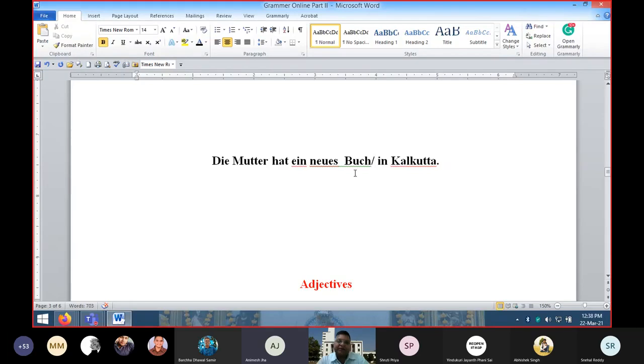So you want to say that the mother has a new book in Calcutta, and somebody said that because any neuter gender noun is possible. Other possibility? Sir, auto. Car. Ein neues Auto, car. Yes, that's fine. New car in Calcutta. Any other? Fahrrad. Fahrrad, that is also correct. Bicycle, car, house, book. These all are neuter gender, so that will fit here.